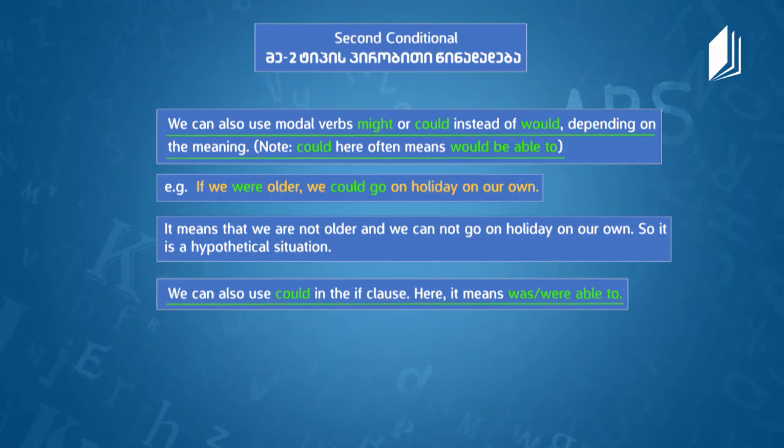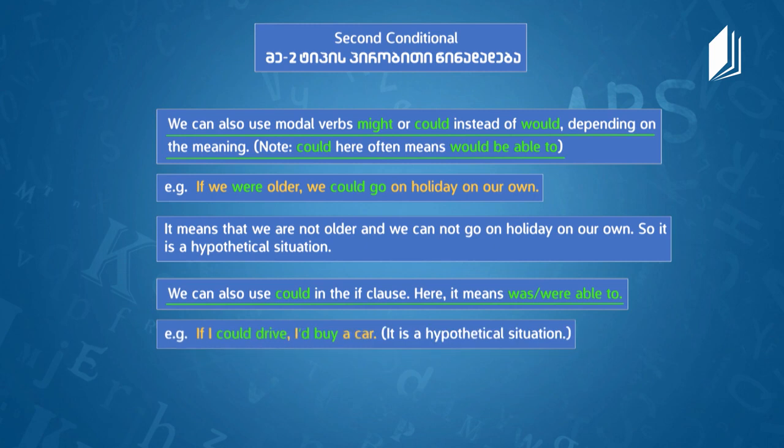And here it means was or were able to do. For example, if I could drive, I'd buy a car. So it means that I cannot drive, I'm not going to buy a car. You don't need a car. Yeah, I don't need a car. It's a hypothetical situation, and again, we use second conditional here.